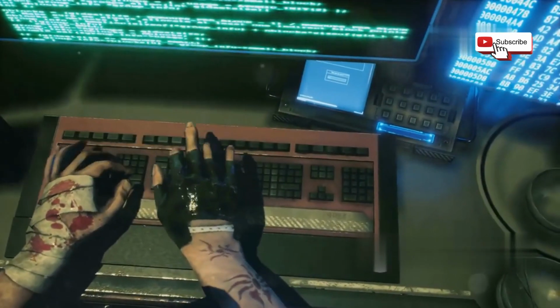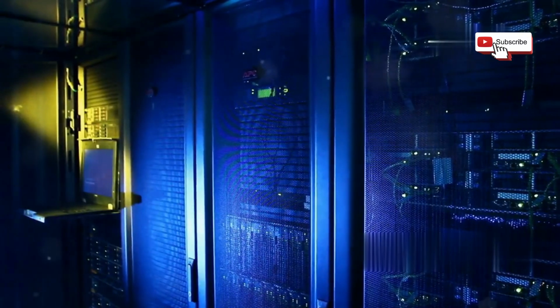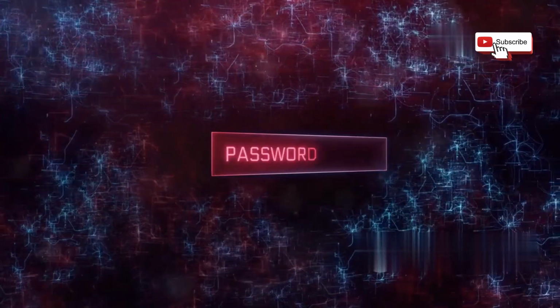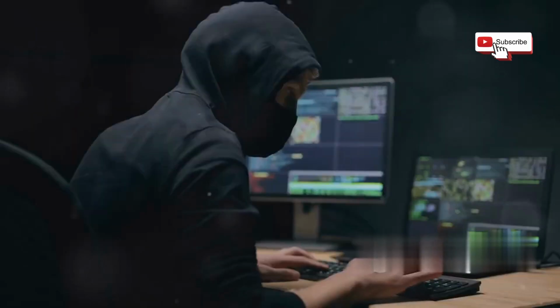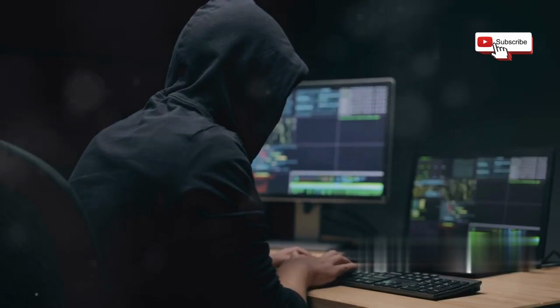SQL injection is a common and potentially devastating hacking technique. It targets websites that use SQL databases to store information. Think of user accounts, passwords, and sensitive business data. Hackers exploit vulnerabilities in a website's code to inject malicious SQL commands.